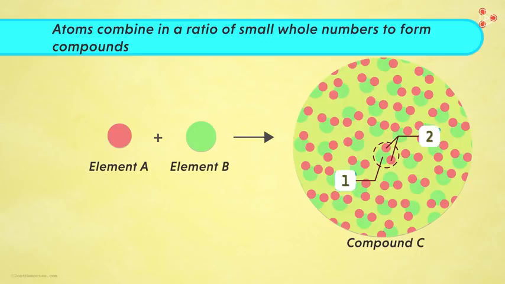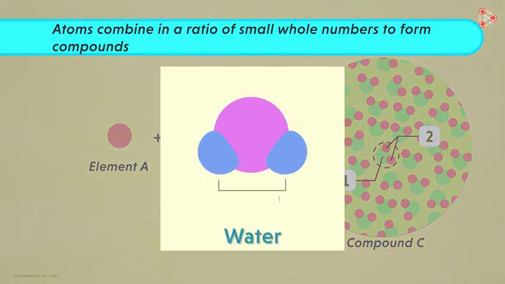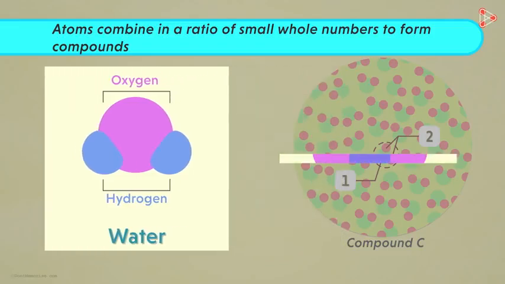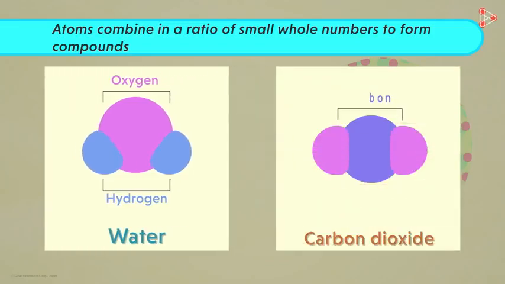You will not find half or 3/4 atom combining with the other. In case of water, we always have 2 hydrogen atoms and 1 oxygen atom combining to form 1 unit. In 1 unit of carbon dioxide, we have 1 carbon and 2 oxygen atoms. The same holds true for all compounds: the number of atoms of a particular element in a compound will always be a whole number.